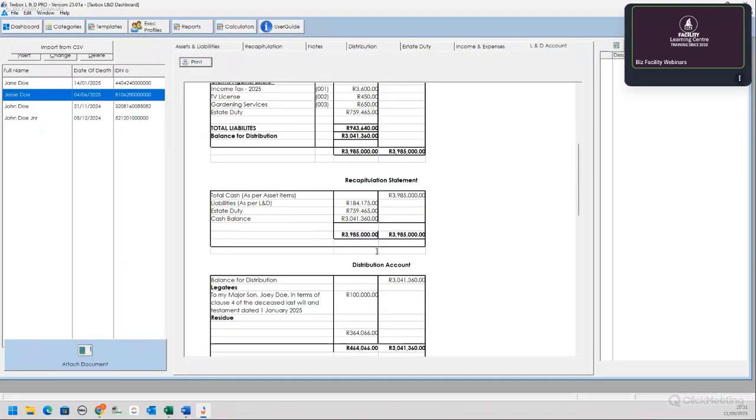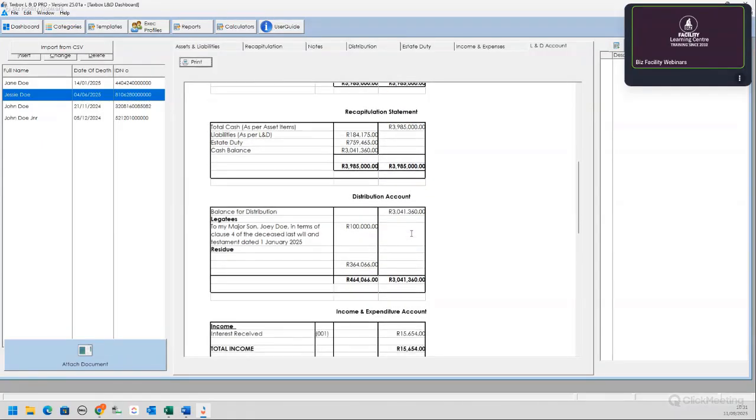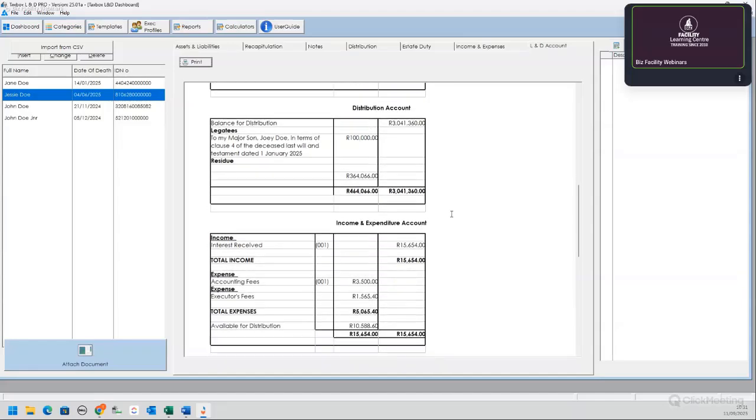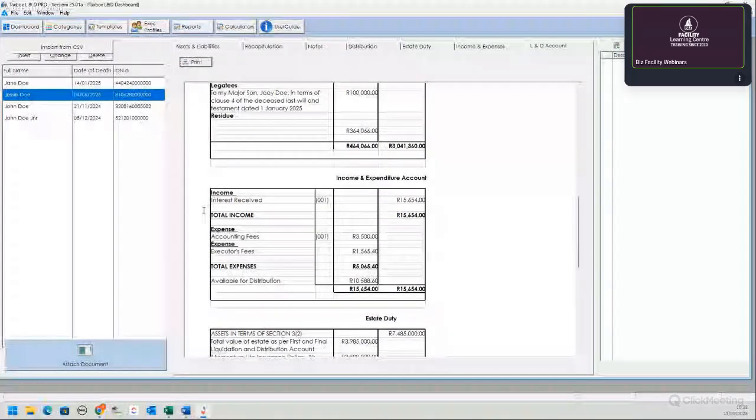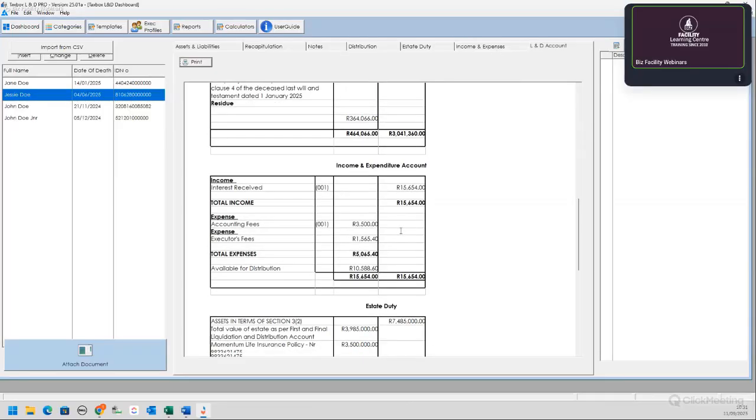There is your recap statement, and there is your distribution. And this also tells you, hey, you haven't captured all the distribution elements because it doesn't balance. You see there? Which I know because I didn't capture everything. But beautiful. Your income and expenditure. So this is obviously the income and expenses tab at the bottom here.